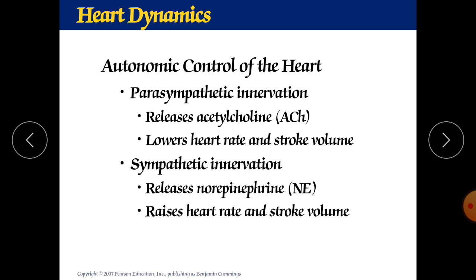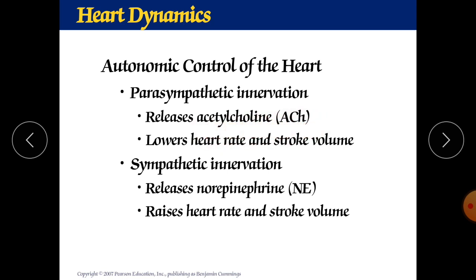Now autonomic innervation, the autonomic control of the heart. It is also a very important way we control the heart and its force of contraction. First, parasympathetic innervation releases acetylcholine, the neurotransmitter which decreases your heart rate and your force of contraction.